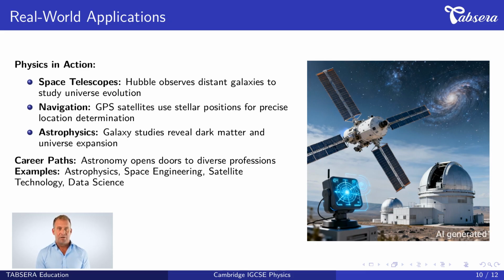In navigation technology, global positioning system satellites use precise stellar positions as reference points for accurate location determination on Earth. The fixed positions of stars in our galaxy provide a stable coordinate system. In astrophysics research, galaxy studies reveal invisible dark matter and measure universe expansion through galactic motion analysis. These applications show why galactic physics matters.